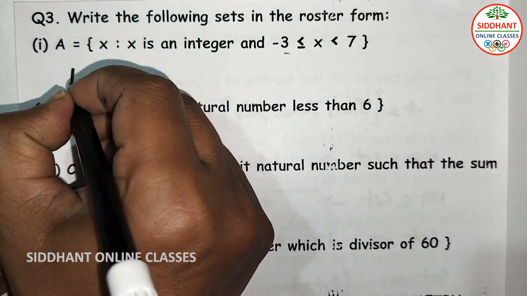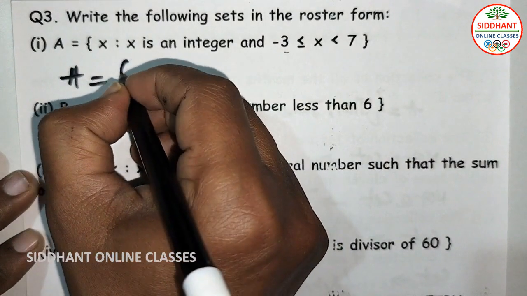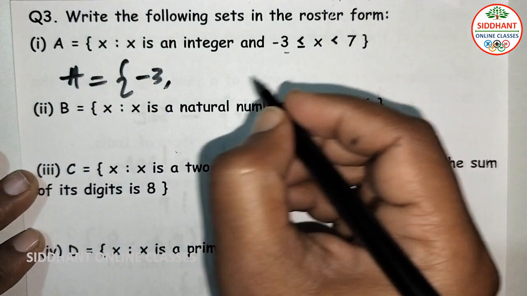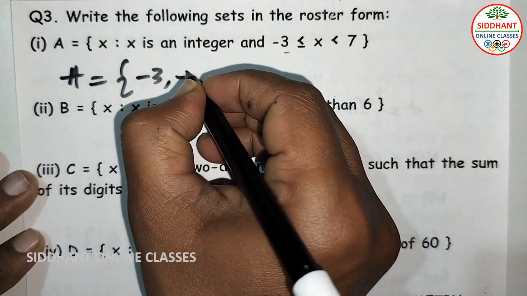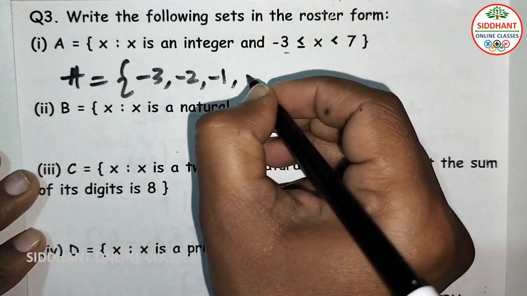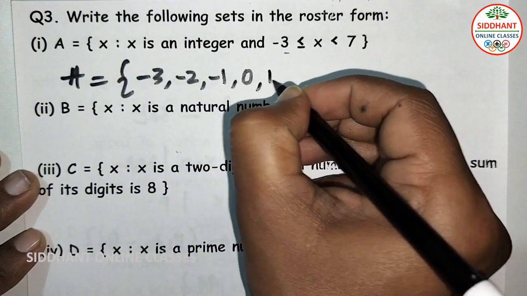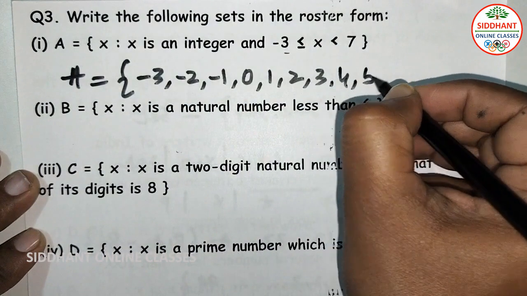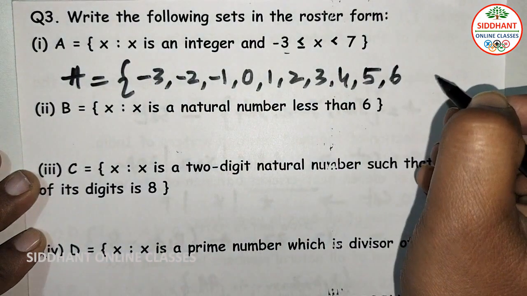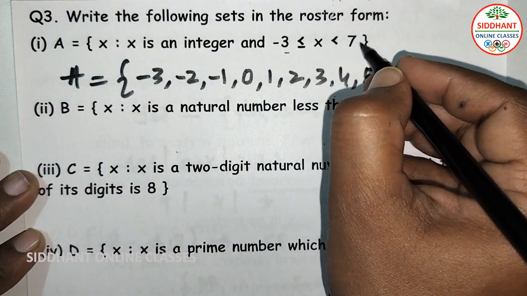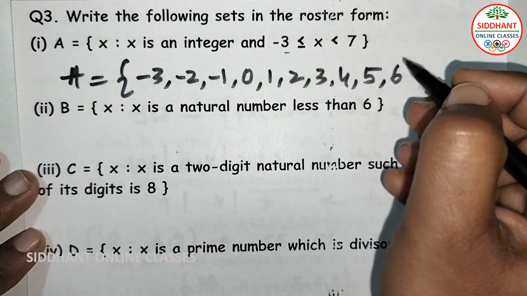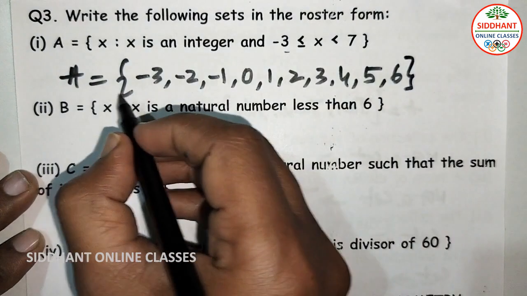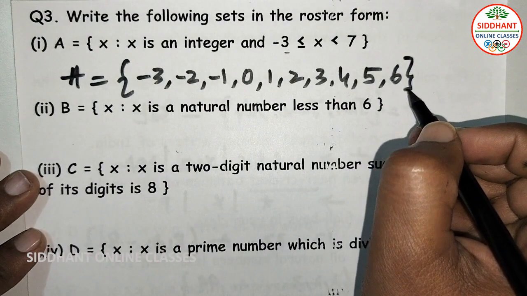So when you write A, first minus 3 will come. From minus 3 to 7 we count: minus 3, minus 2, minus 1, then 0, then 1, 2, 3, 4, 5, 6, and x is less than 7, which is not equal to 7. So we have to stop at 6 here. So these are the elements in the set.